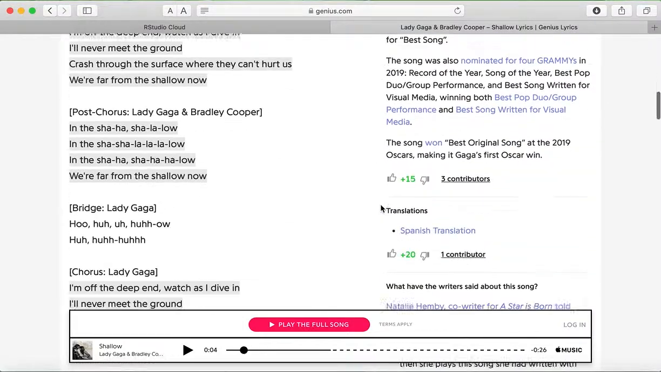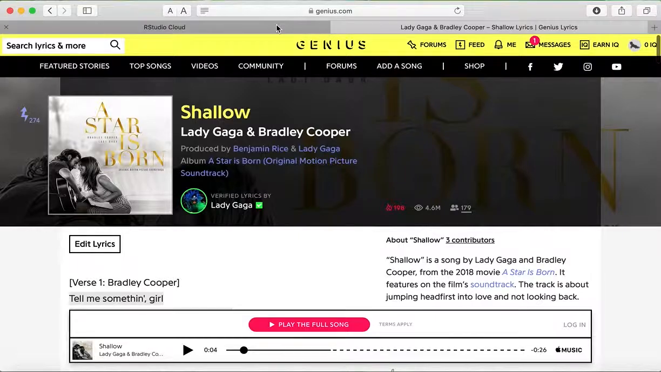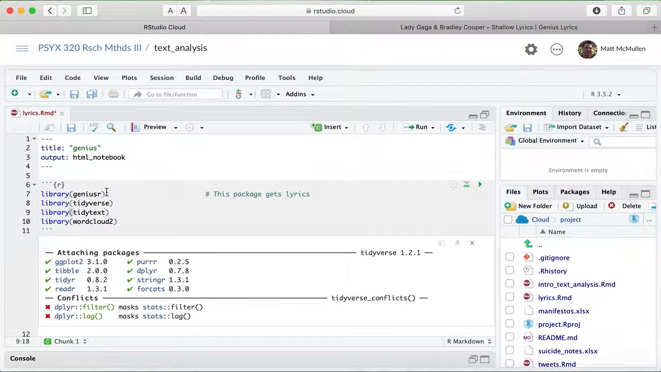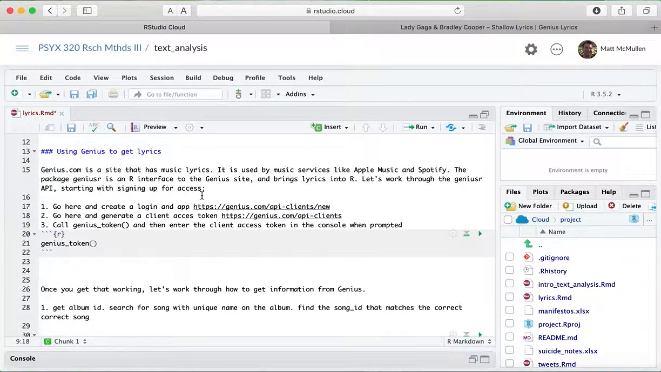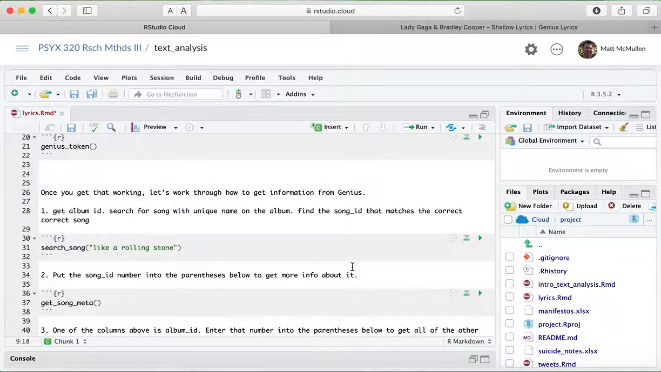There's comments and pictures and videos and all kinds of stuff here. So when we use the Genius R API, it'll bring only the lyrics, and it'll bring them directly into R, where we can do the text analysis. So you will need to get, and I describe here a little bit and give you some of the links, an access token like we did for the Twitter API, although I think it's a little less complex. But once you get that going, I've already done that, so I don't think I'll need to do that here.